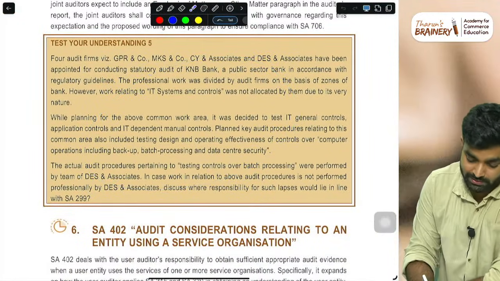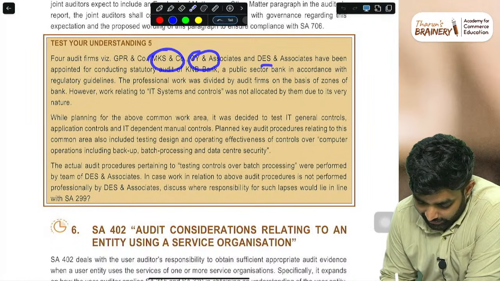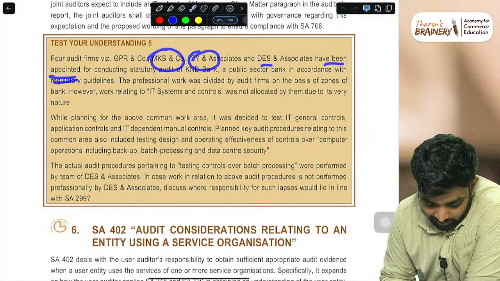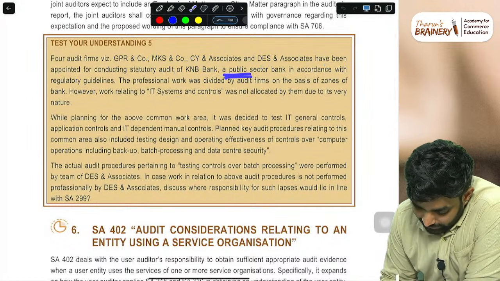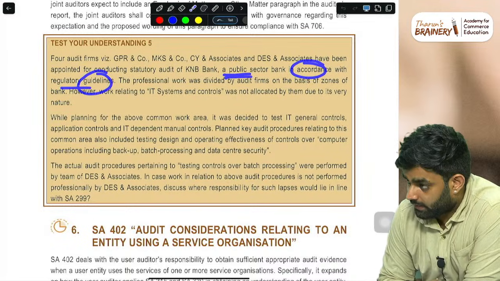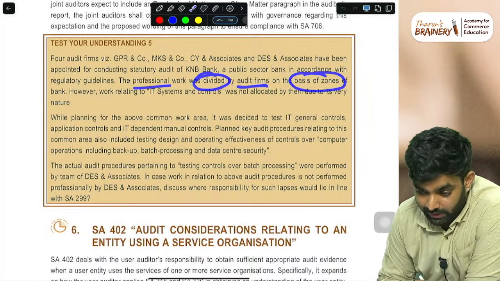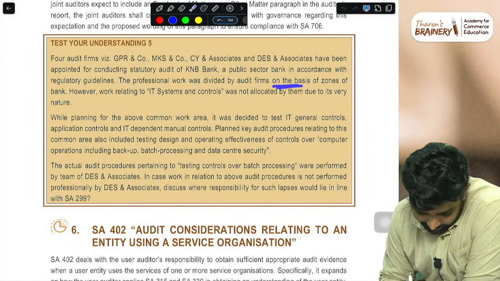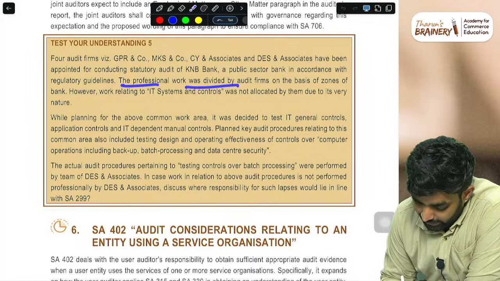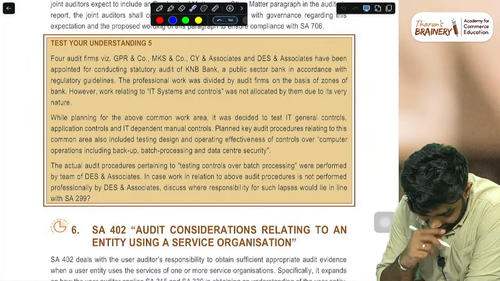Four audit firms like GPR, MKS, CY and DES have been appointed for conducting the statutory audit of KNB Bank, a public sector bank, in accordance with the regulatory guidelines. The professional work was divided by the audit firms on the basis of zones of the bank.